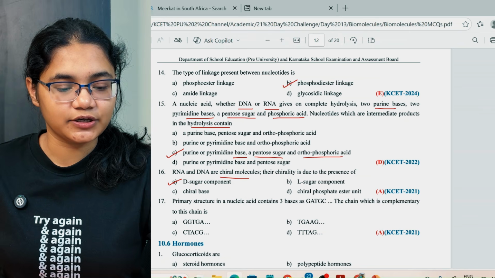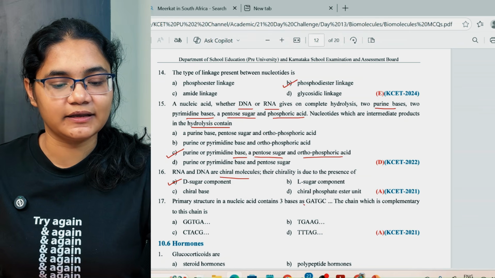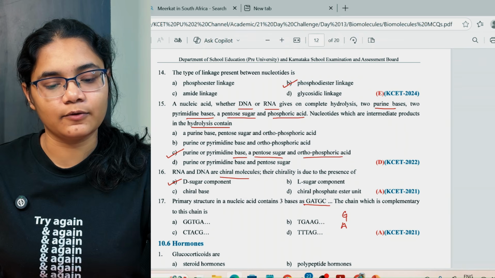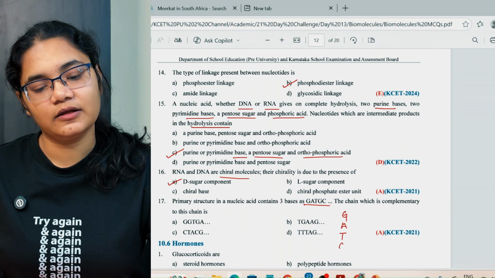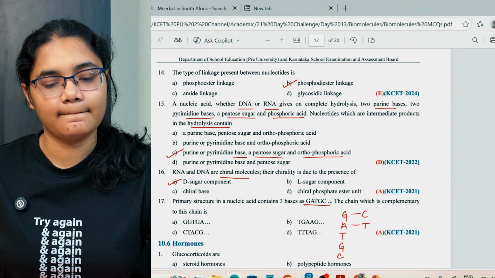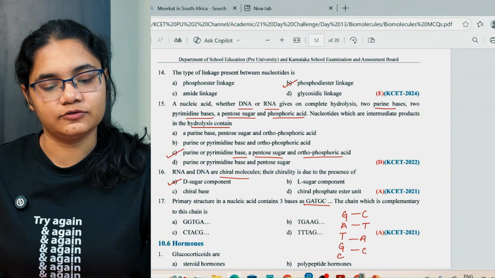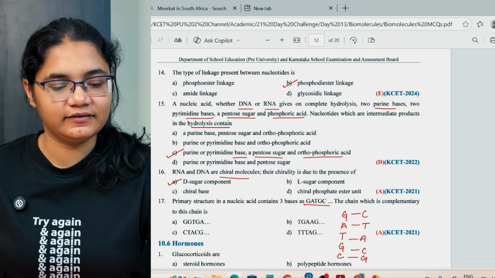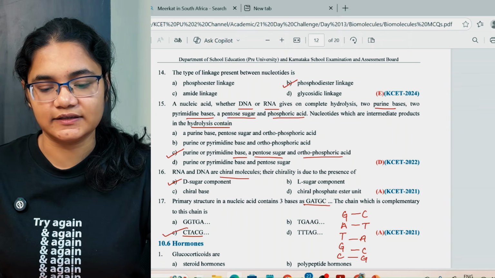Next, the primary structure in the nucleic acid contains three bases as GATGC. Okay, so we have ATGC, so you will get CTACG. That is your option number C here.